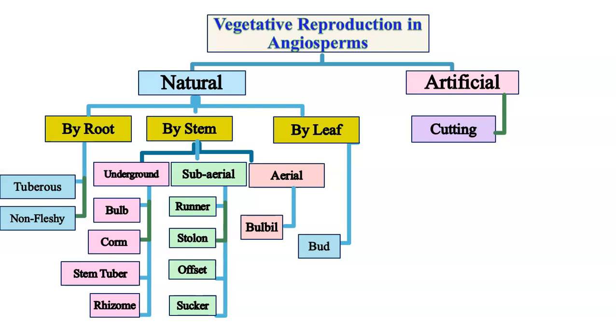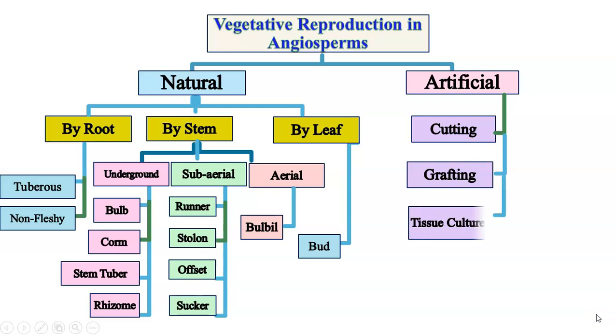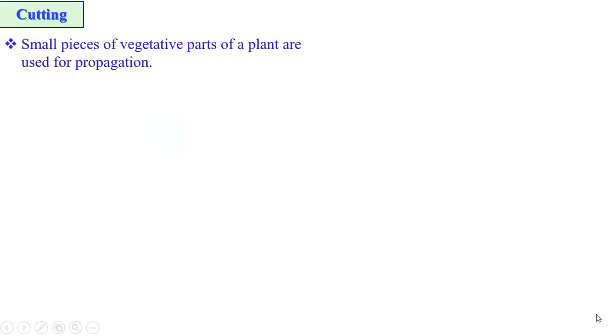The artificial methods. Horticulturists and agriculturists have developed several methods and techniques for the propagation of varieties of economically important plants. And these are the artificial methods of vegetative propagation. There are three main techniques: cutting, grafting, and tissue culture. Let us first see the cutting.